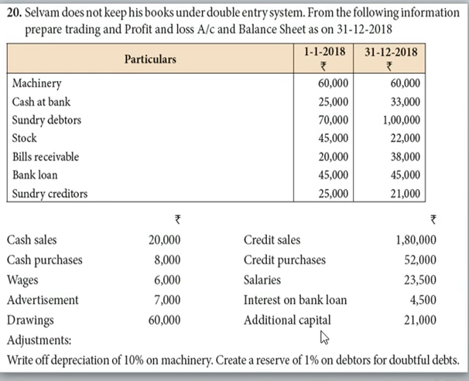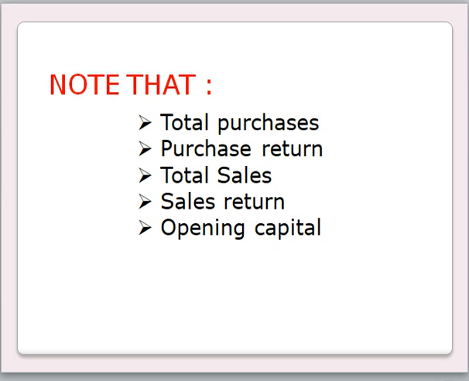Additional capital should be added with opening capital in the balance sheet. They had given the adjustment for machinery and debtors, which are 10% and 1%. Note that whether they had given total purchases, purchase return, total sales, sales return, and opening capital in the question.